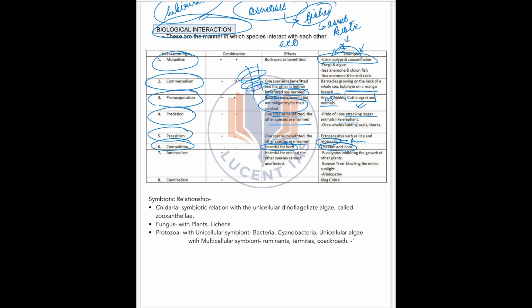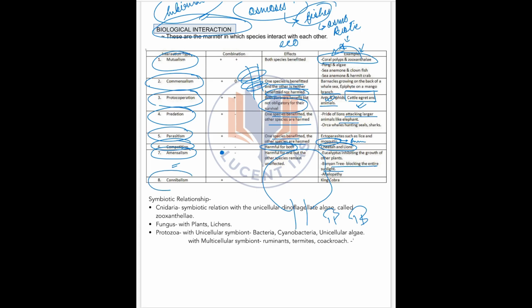Then seventh, this is amensalism. This is the process which is harmful for one, but the other species remains unaffected. For example, a banyan tree blocking the entire sunlight. What is a banyan tree? It is a very large tree. It blocks the sunlight for small trees. So one species is harmed, but the other species remains unaffected.